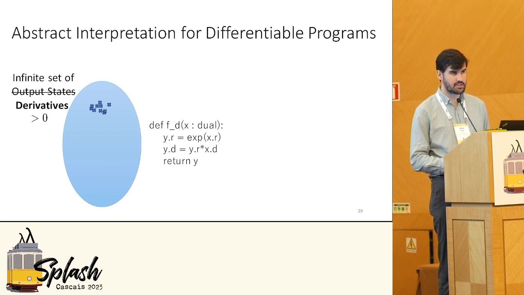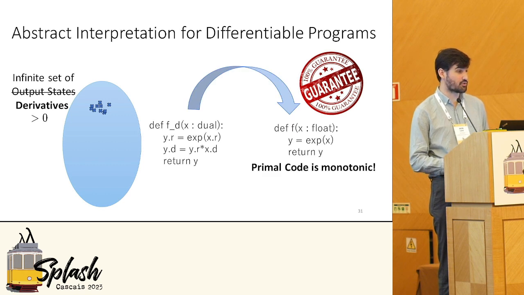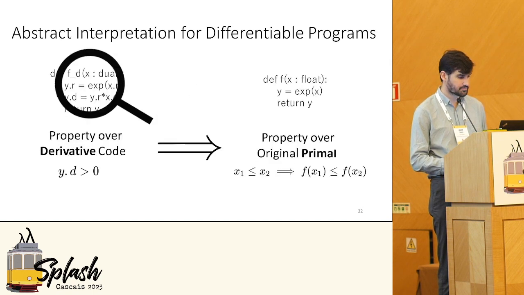So, for instance, if we can say that they're all greater than 0, we can now establish a formal guarantee, but one that's not just defined over the derivative computation, but over the original program itself, that the original program must have been a monotonic function. Now, we all know the exponential is monotonic, but this same logic applies to more general functions. So the core idea that I'm trying to illustrate is that a property defined over the derivative code can actually be used to prove a property over the original code, which is called the primal.